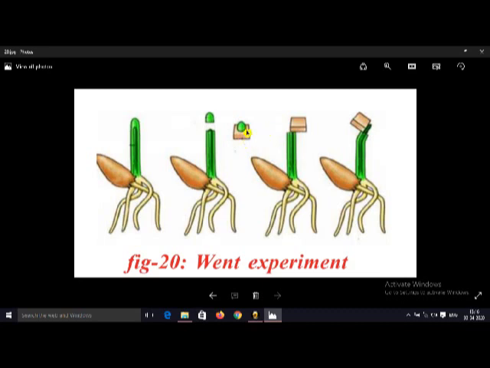After that, the scientist placed this agar block on the coleoptile. Wherever he placed the agar block on the coleoptile, growth occurred at that place. It indicates something is present at the tip of the coleoptile. Later on it was discovered as auxin. It is one of the important phytohormones.